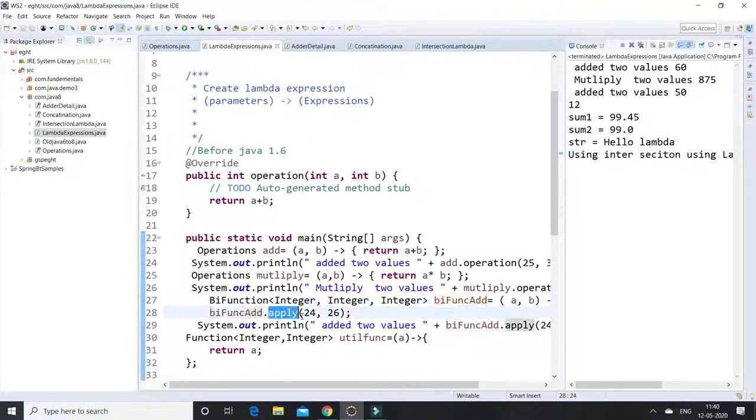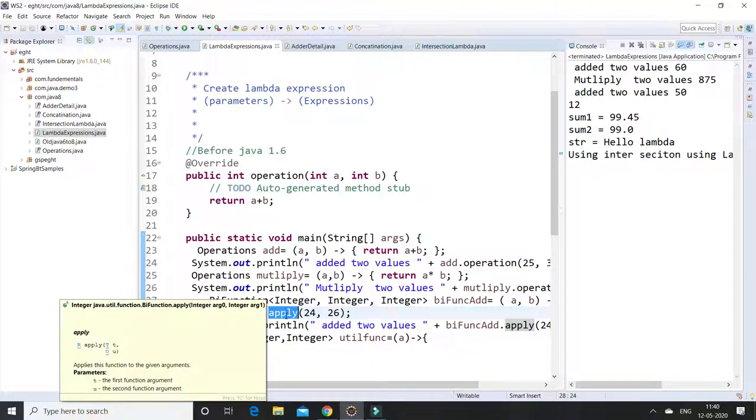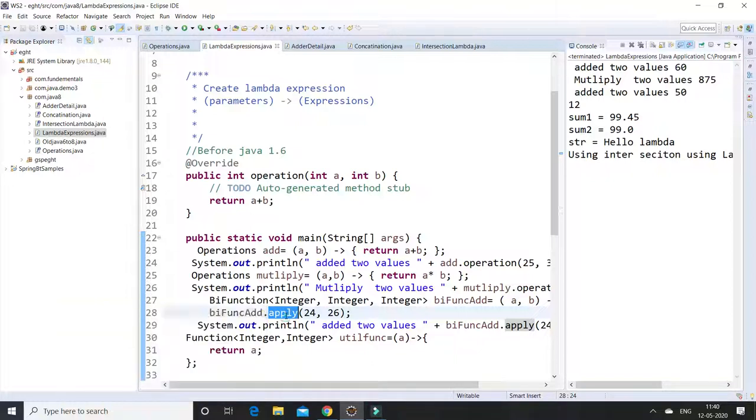So what is the value we need to pass? We need to pass the values using this method only. So how can we pass these values at the interface level? The add operation method takes two parameters, right? Similarly, if we want to pass two parameters, we use the apply method, 24, 26. The added values are applied.